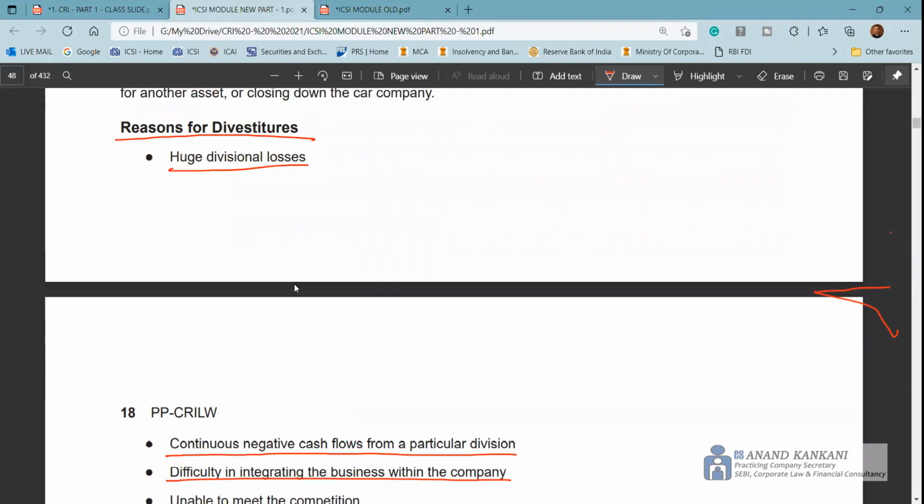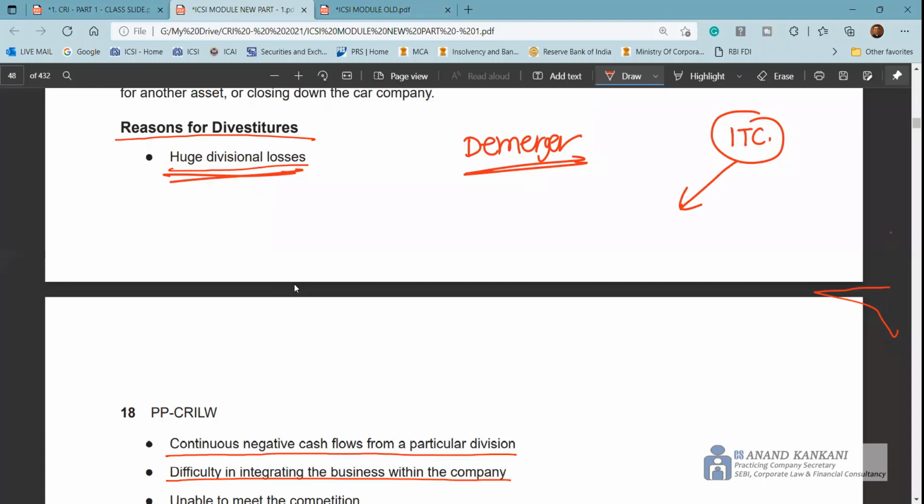Or basically even for demerger. Why does a company do demerger? So in case of demerger, there are huge divisional losses. So you don't want those loss-making companies to be there in the business. One of the reasons, much talked about in the market, is ITC, that ITC should demerge its tobacco business, and once it demerges its tobacco business, the overall valuation of the company would go up.